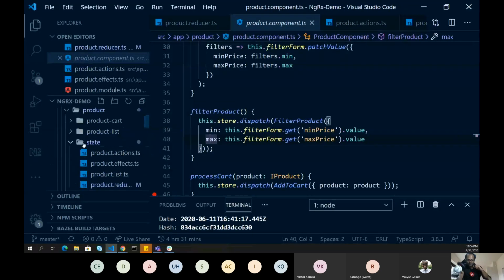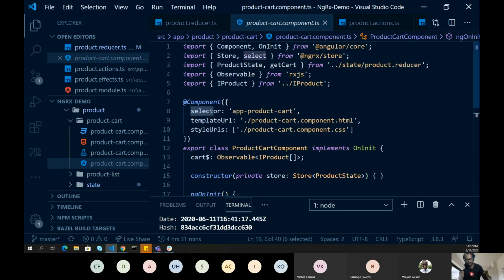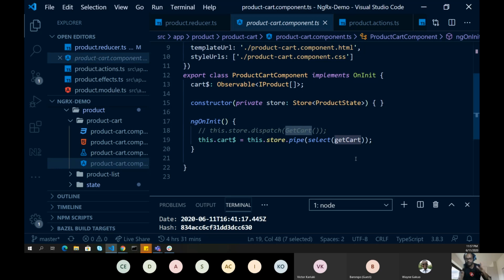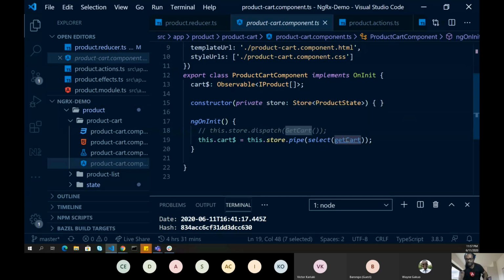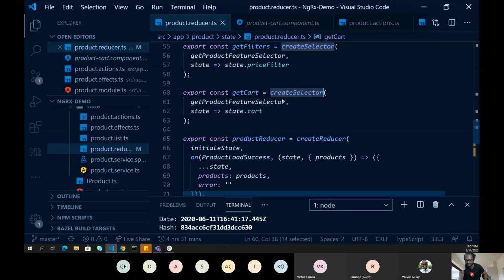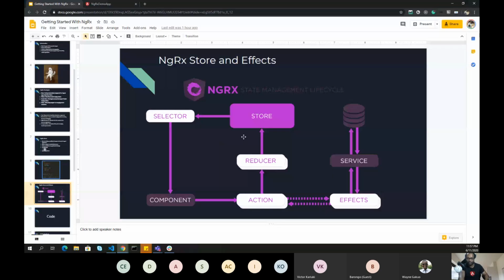But if I go to cart, do you think we need to dispatch anything? The answer is no, because everything is available in my store. So I can just select the values from my store, and this is how we do it: store.pipe and then select. Of course, select comes from NGRX store, and your selector name or the variable which you have defined. Here I'm saying get cart. Get cart is this particular selector. And this is how the entire NGRX store, effects, and if you combine everything, the entire flow works.